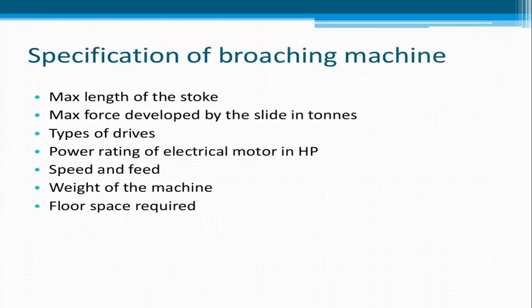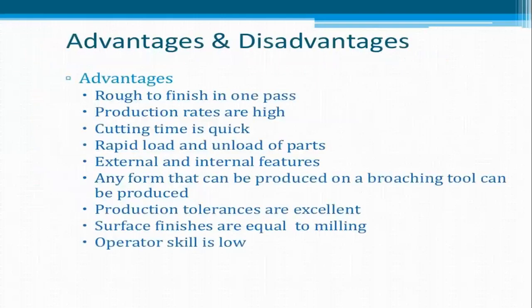Specification of broaching machine. The maximum length of the stroke, the maximum force developed by the slide in tons, and the type of drive, what types of drive we are using, power rating of the electrical motor in HP, and the speed and feed, and the weight of the machine, and the floor space required. These are the specifications of a broaching machine. We have to look at these.